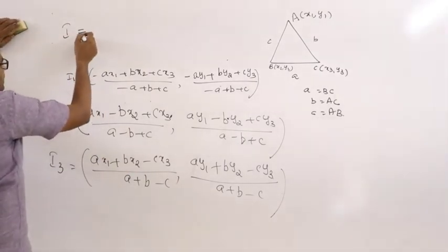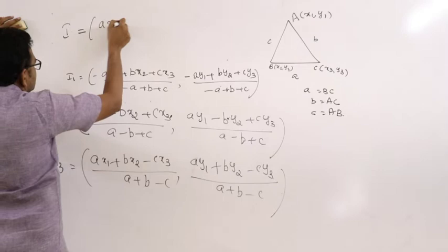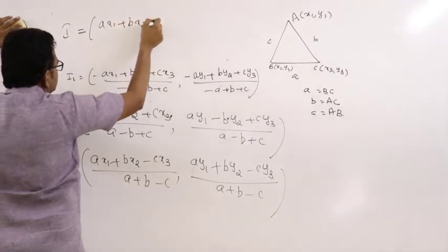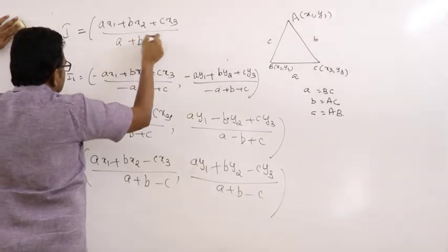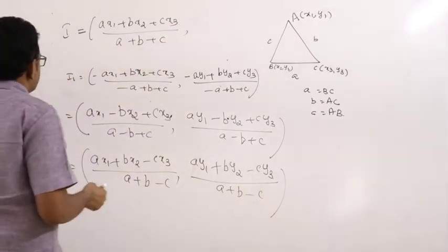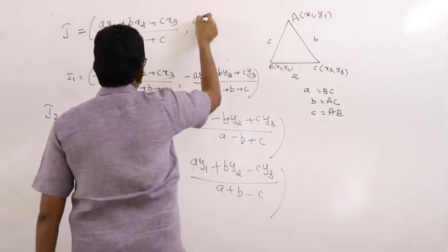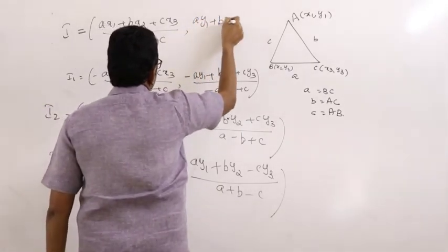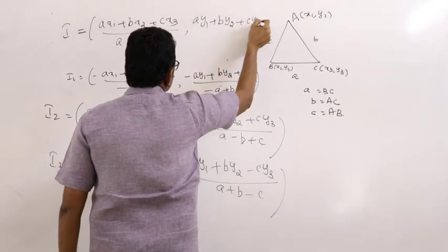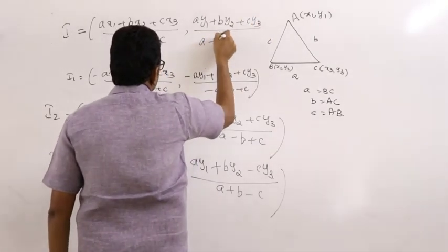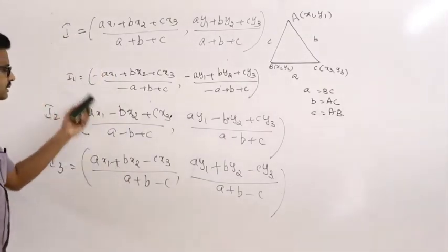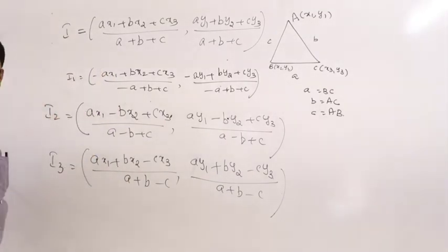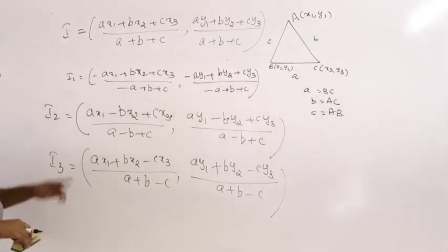Already discussed earlier: (a x1 plus b x2 plus c x3) by (a plus b plus c), and (a y1 plus b y2 plus c y3) by (a plus b plus c). So this is the incenter. These are the excenters opposite to vertices A, B, C respectively.